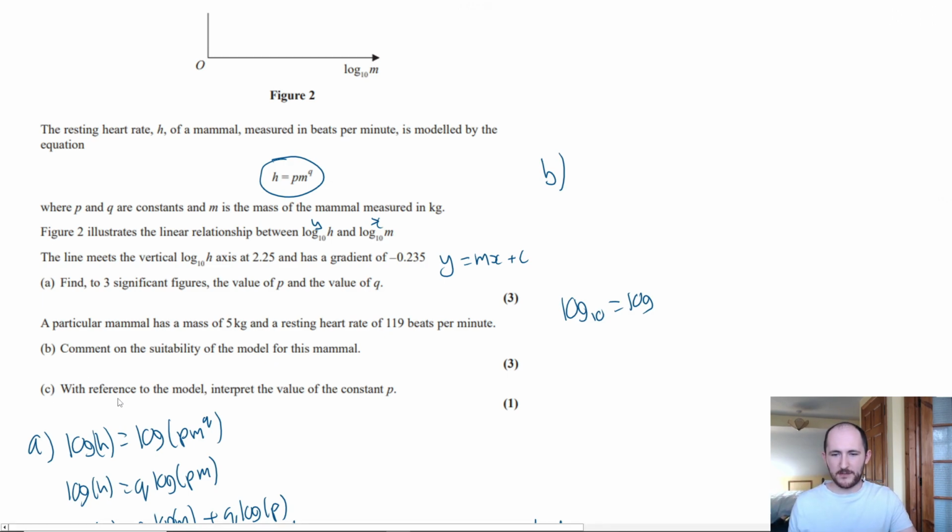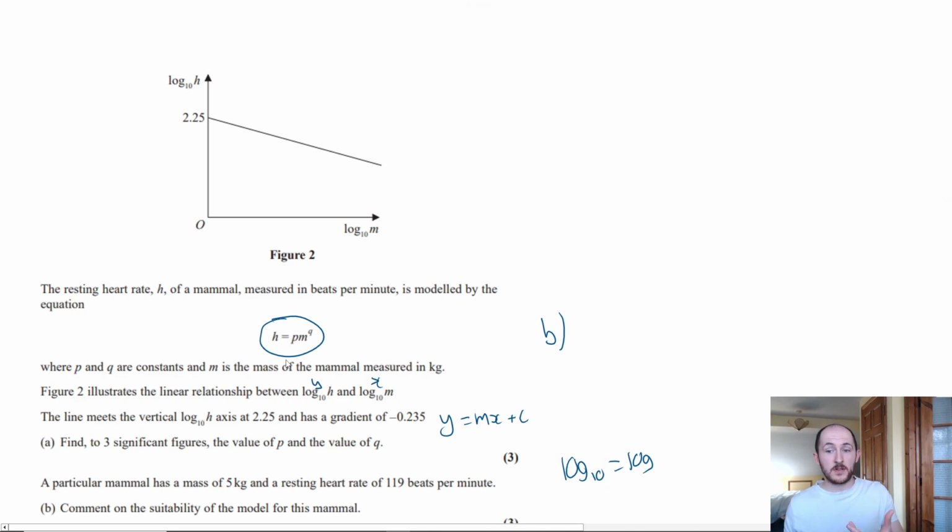Lastly, it says, with reference to the model, interpret the value of the constant p. So they love doing this. Essentially, with reference to the model, what are they modelling? They are modelling the beats per minute compared to the mass of the mammal. Okay? That's what they're comparing. And we have to comment on the constant. It's such a common question, it always comes up.